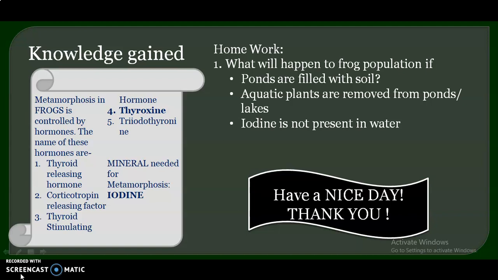So you have a very small homework, but it will test your competence. It will test the knowledge that you have gained. And the question is, what will happen to frog population if ponds are filled with soil, aquatic plants are removed from ponds, and iodine is not present in water? So you have to think about it and write the answer. We will have the discussion on these questions in the next session.